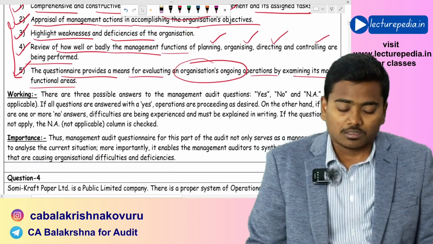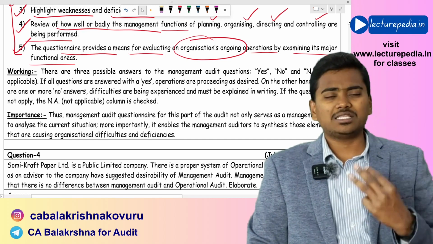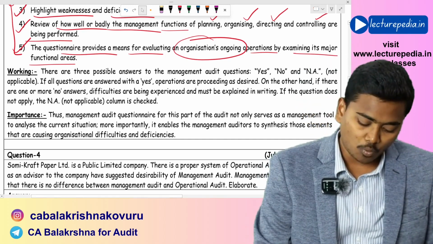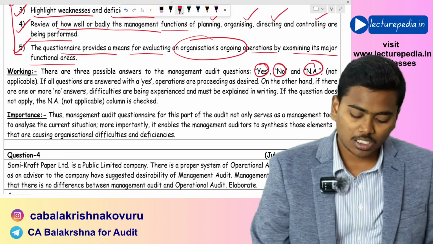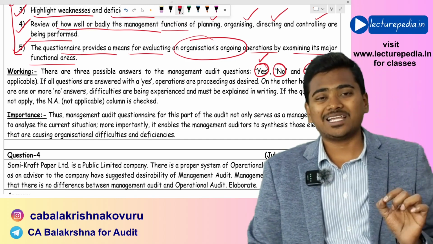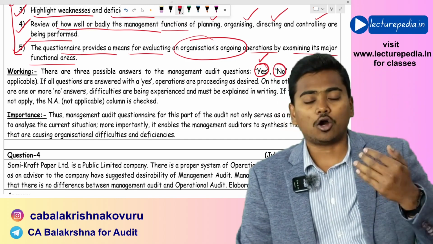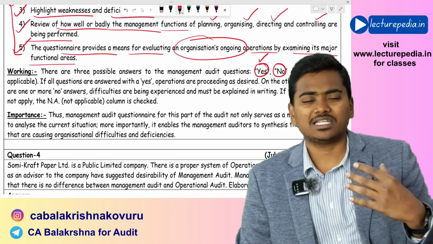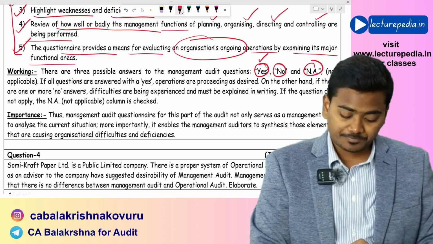And for the questions present in this questionnaire, there can be 3 types of answers. One is yes, one is no, one is not applicable. If the answer to any question is yes, then it implies that everything is working properly, and the management auditor need not take any action with respect to that particular aspect.